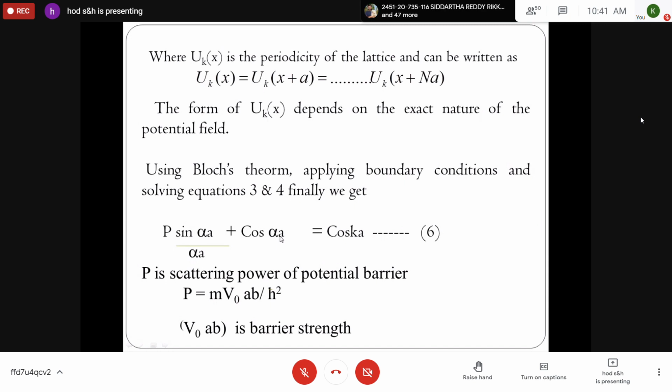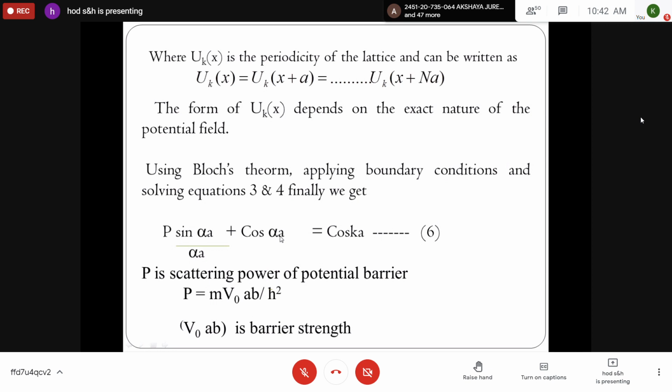This is equation 6. You note down equation 6. Write this sentence: using Bloch's theorem, applying boundary conditions, and solving equations 3 and 4, finally we get P sin(αa)/(αa) + cos(αa) = cos(ka). Where α² is equal to, we have assumed, 2mE/ħ². b is the dimension of the barrier, which in general represents the interatomic space.